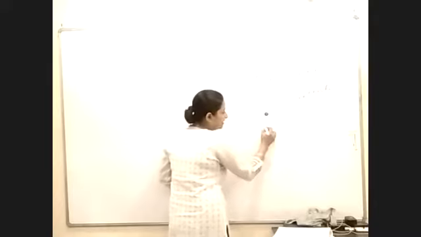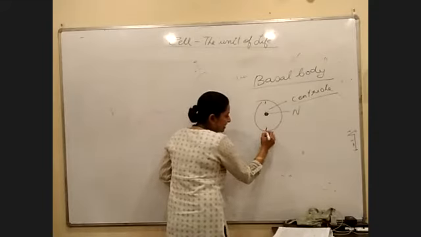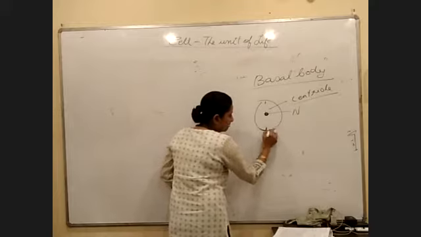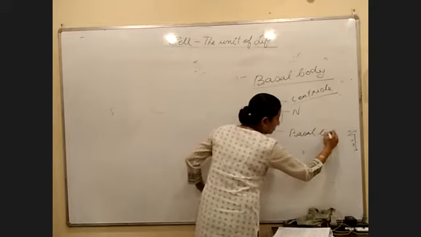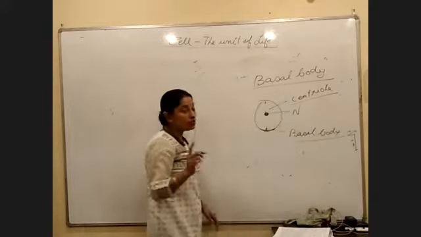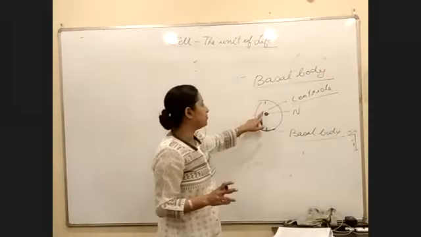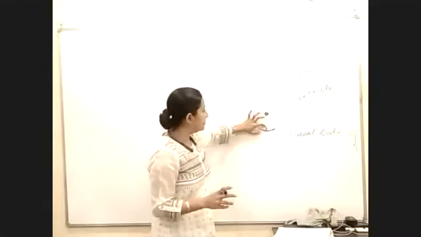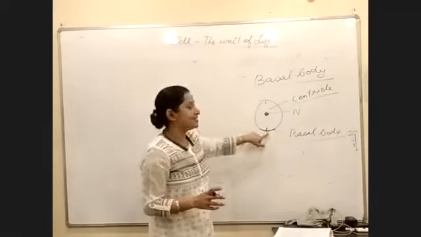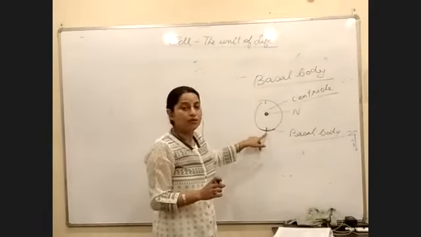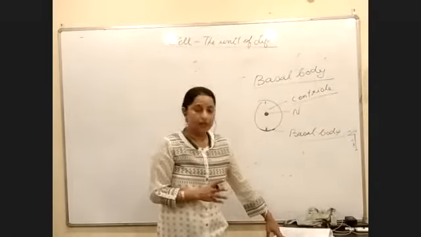Now, whenever the centriole moves to the pole and it remains attached with this plasma membrane, then this structure is called as basal body. So what is basal body? The other name of a centriole. But you will be using the word centriole whenever it is here or whenever it is in the two poles. But whenever the centriole touches or remains attached with the membrane, then we do not use the word centriole. Instead, the name for it is basal body. Is the point understood?